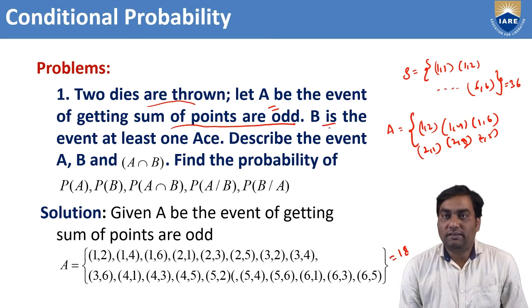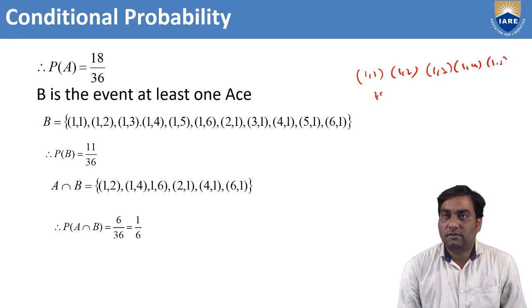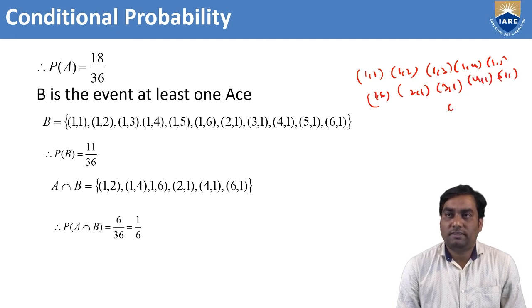Similarly, B is also given. What is B? B is the event of at least one 1. That means 1,1, where we have a 1; 1,2, where a 1 is there; 1,3, 1,4, 1,5, 1,6, or the reverse, 2,1, 3,1, 4,1, 5,1, 6,1. In all these events, a 1 is there. Other than this, there is no other possibility. Here we have 11 events.